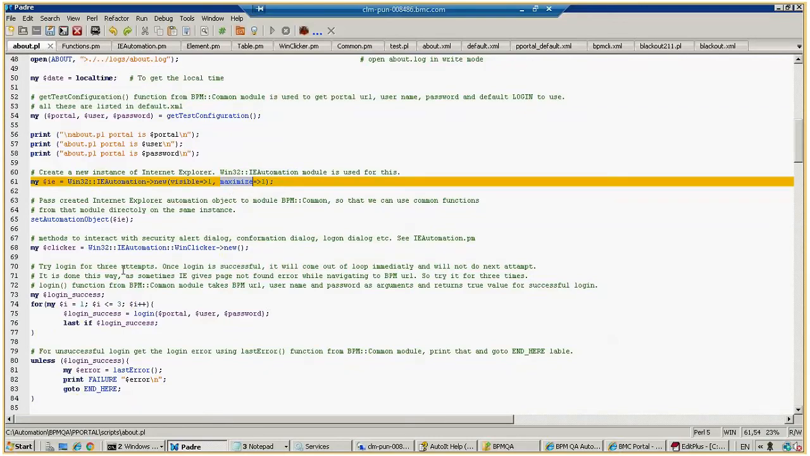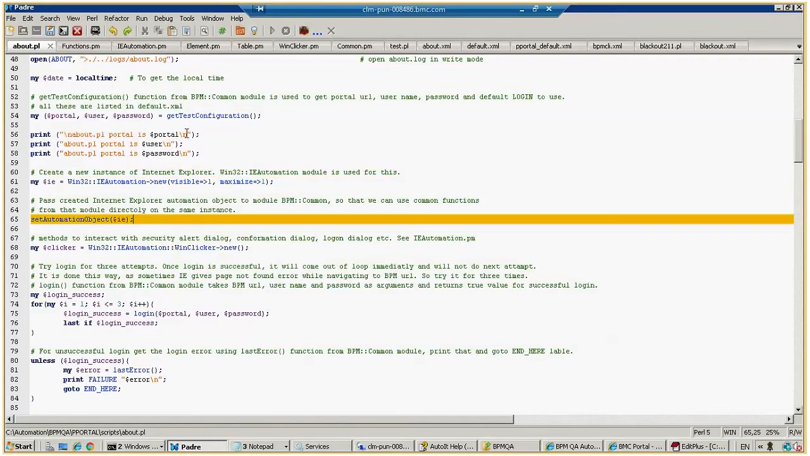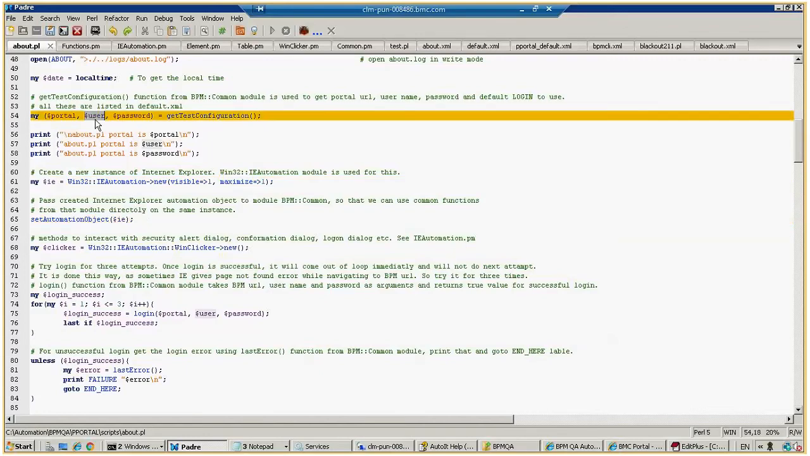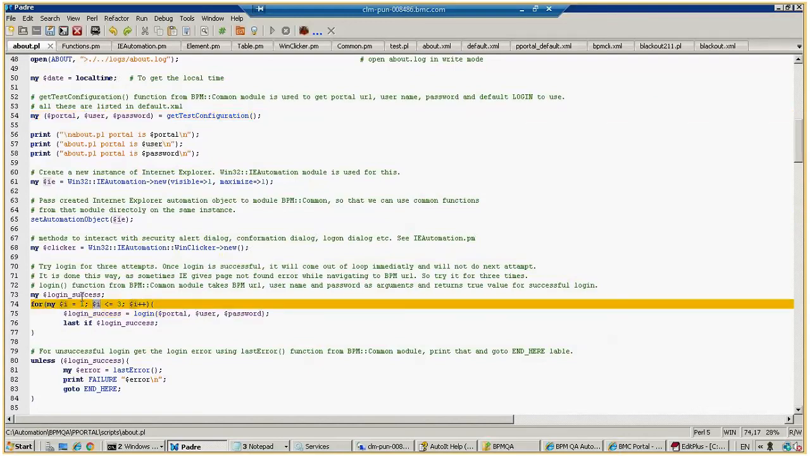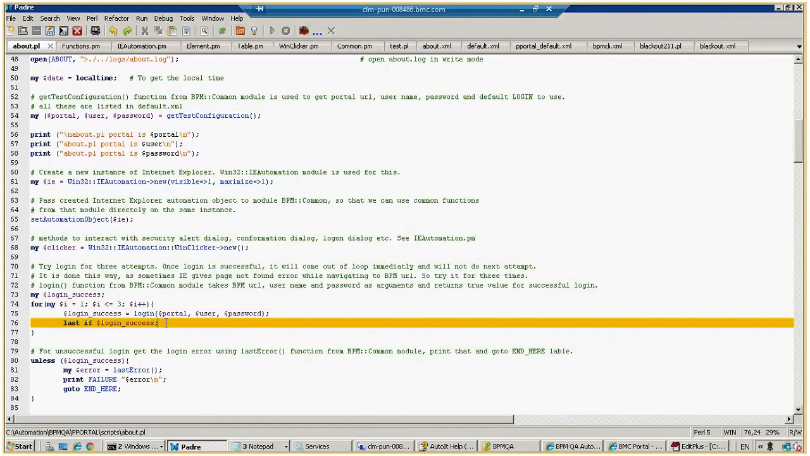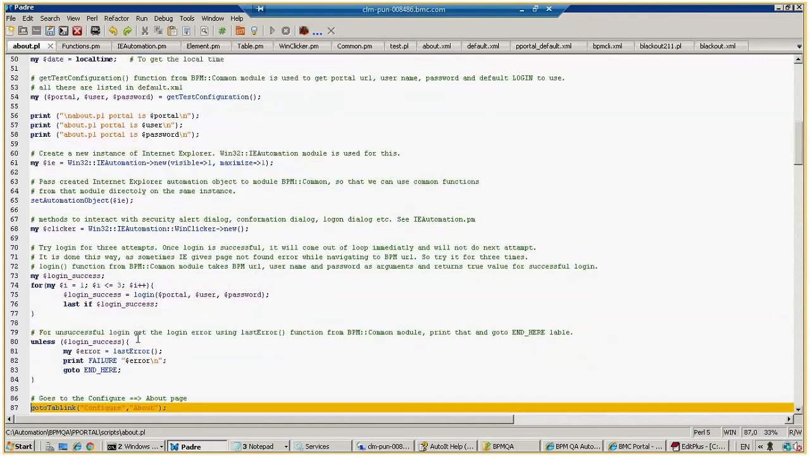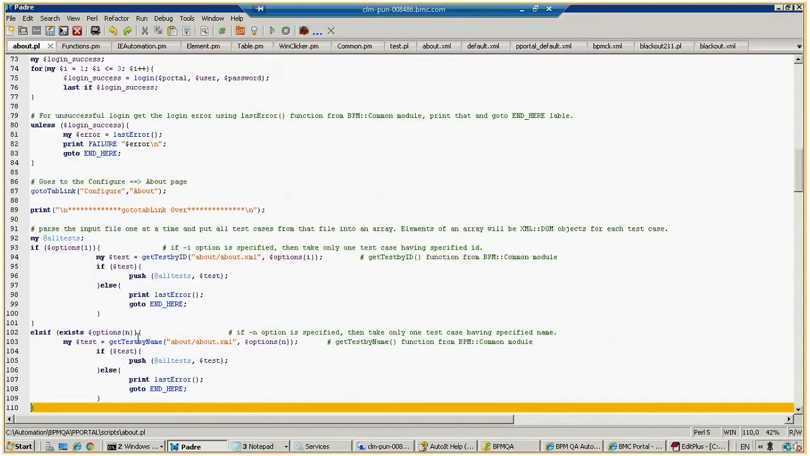Then finally it will log in, using the credentials, the login user we have in the XML, and it will check whether it logged in successfully. It will attempt login three times, and if not successful, it will come out. So this is the general flow of the script.